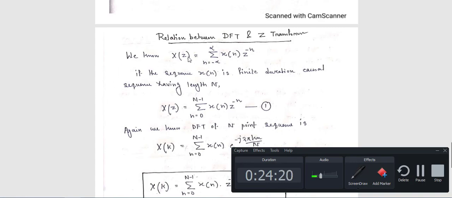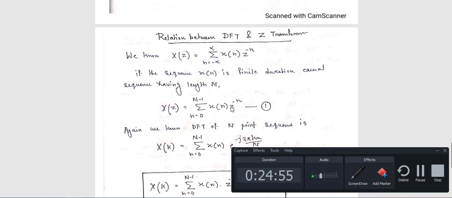Now we know X(z) can be written as this. This is the definition of the Z transform. Now if you have a sequence x(n) of finite duration, a causal sequence, that means the signal x(n) is causal and has a finite number of values, then this summation will be changed. For causal it will be 0 to infinity. Now if you have N number of samples, your limit will be 0 to N minus 1.